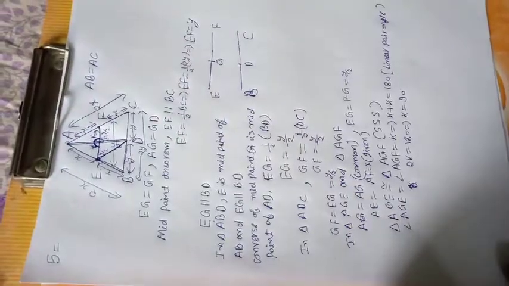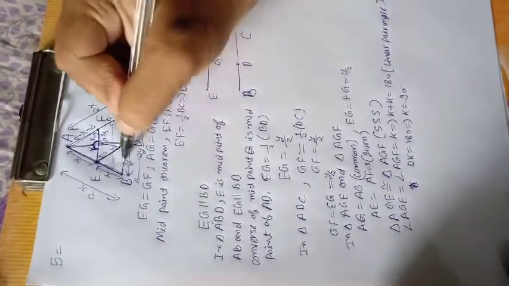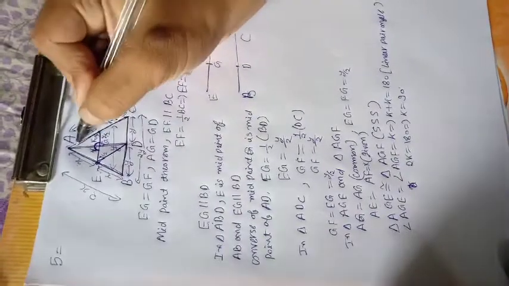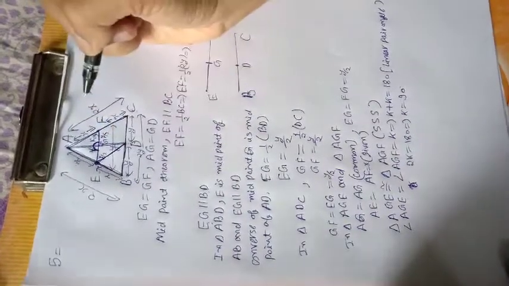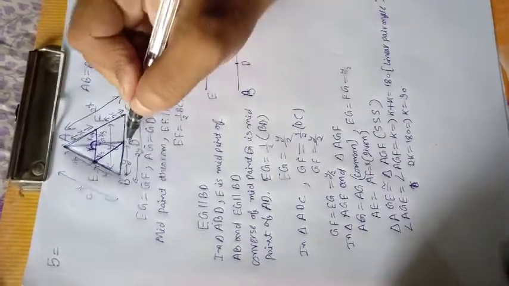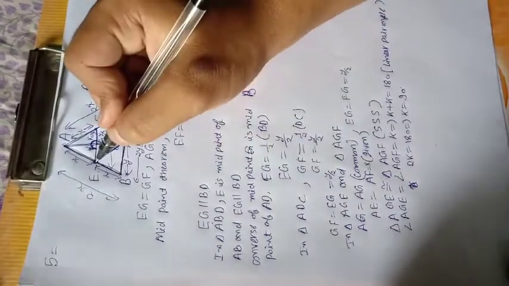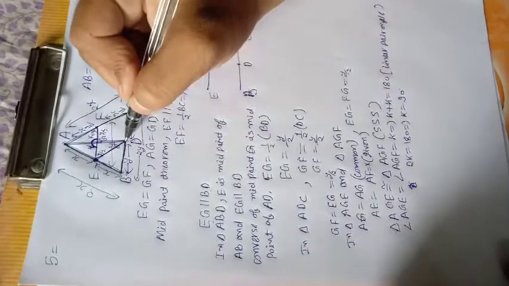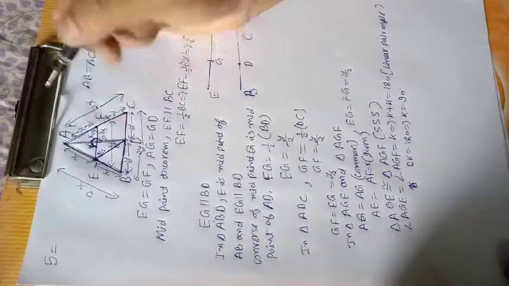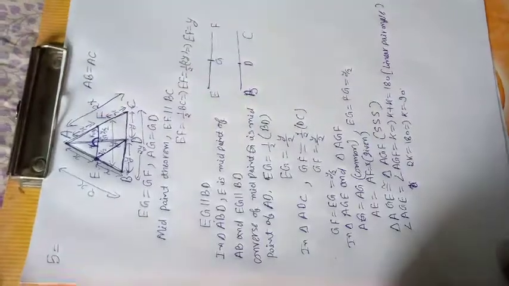Okay, and now in this triangle, D is the midpoint of BC, E is the midpoint of AB. Then from the midpoint theorem, DE is parallel to AC and DE equals half of AC.